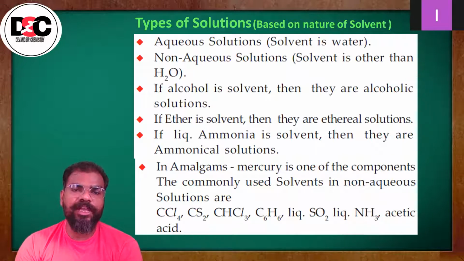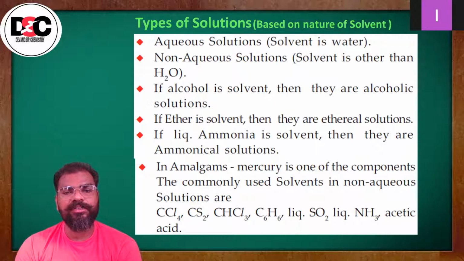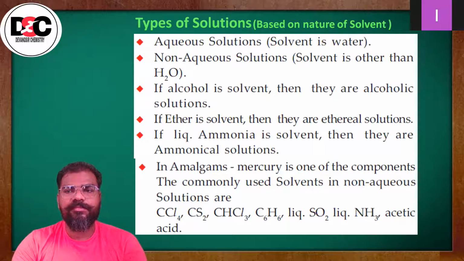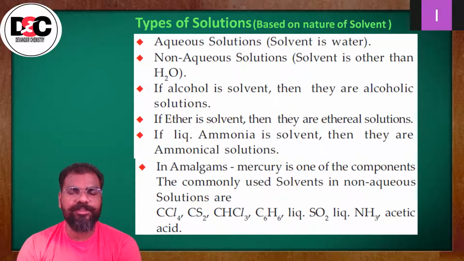If liquid ammonia is used as a solvent, then they are called ammoniacal solutions. Okay. After that, in amalgams, mercury is one of the components. Whenever you are using an amalgam, at that time you can call mercury the solvent.